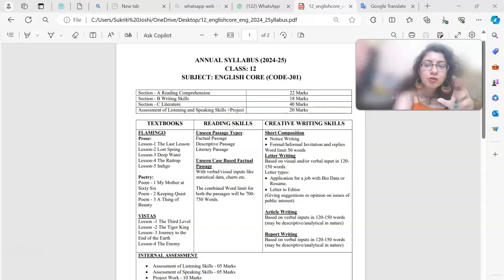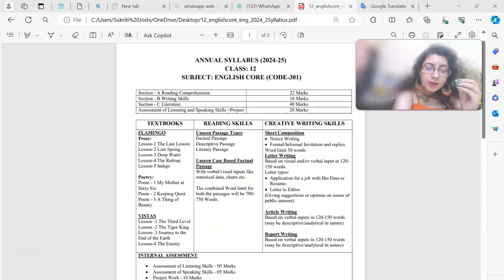Then you have lesson 2, that is Lost Spring. Then you have lesson 3, that is Deep Water. Then you have lesson 4, that is The Rat Trap. Then you have lesson 5, that is Indigo. Then you have the poetry, right? You have the first poem, My Mother at 66. Then you have the second poem, Keeping Quiet. Then you have the third one, A Thing of Beauty.